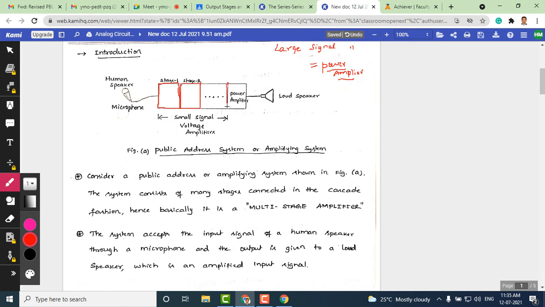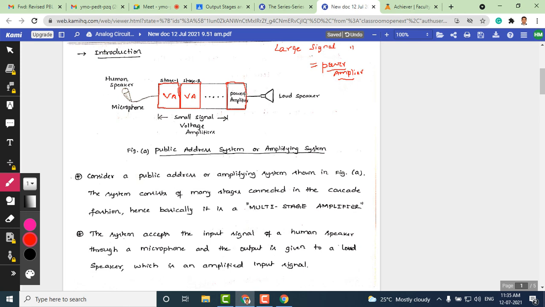We must use a new type of amplifier called a power amplifier. The word itself tells you that it is a power amplifier, the amplifier which amplifies the power. Whereas the previous stages you have seen are amplifiers that amplify the voltage. All these amplifiers are voltage amplifiers, but the last stage is going to be the power amplifier. So we are interested in amplifying the power so that it can easily drive the speaker.